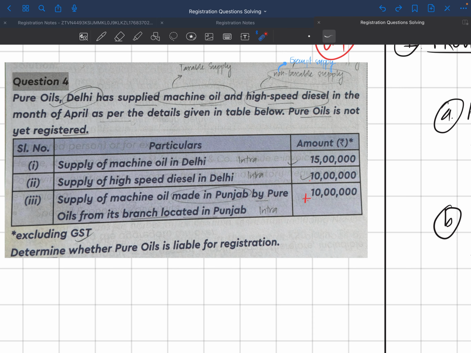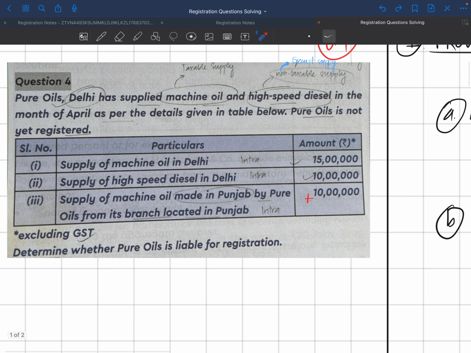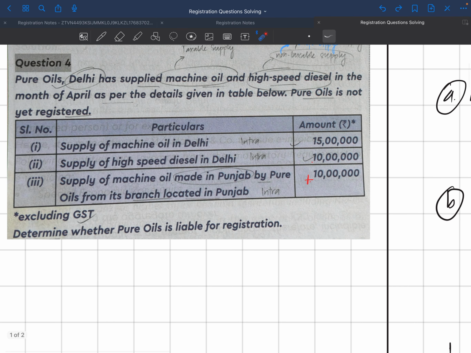Again, we'll get to the second question. What does the question ask? The question asks to determine whether Pure Oils is liable to register or not. So we'll refer to the same section 22 which we discussed earlier. The first part is which aggregate turnover would be applicable.